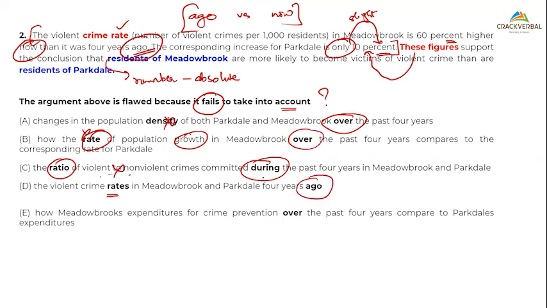Rates in this 4 years ago. I'll just keep this because I am comparing the rates now. Based on rates now, I'm coming to an absolute value. I can't do that. I have to also compare rates in the past, and then only can I have a 100% absolute number. I cannot only look at one perspective and give my correct answer. Let us keep this. Expenditure, everyone will remove. This is the easiest option to remove. Expenditure is not my parameter. So going by this, I'm only left with option D.